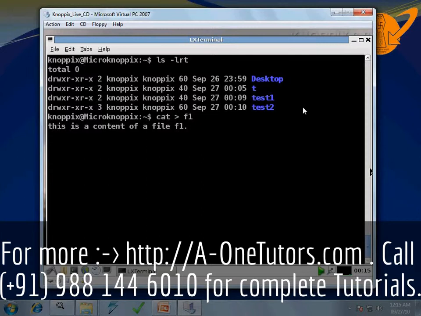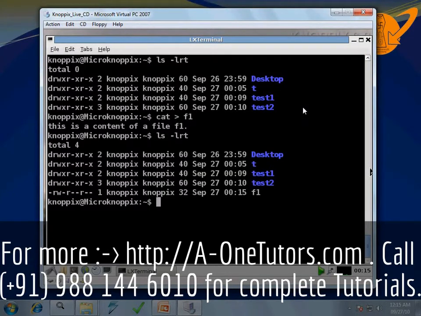I press Ctrl D. So now if I do ls -lrt, there is one more file called f1 created.